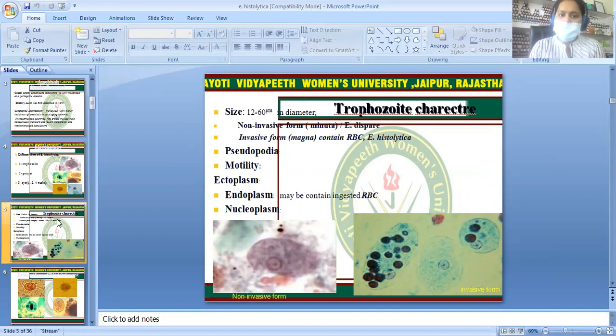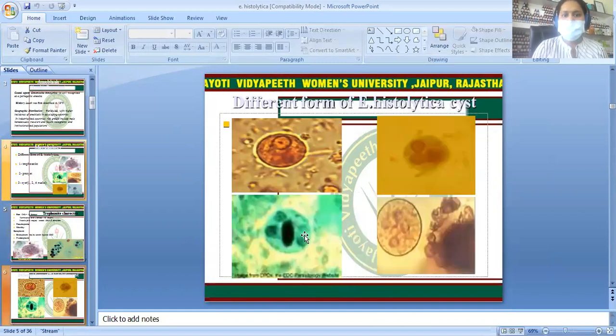There is an ectoplasm and endoplasm in Entamoeba histolytica, and there can be a nucleoplasm also. You can see the non-invasive form of the trophozoite and the invasive form of the trophozoite. This is the magna and this is the minuta. These are all the different forms. This is the cystic form of Entamoeba histolytica.